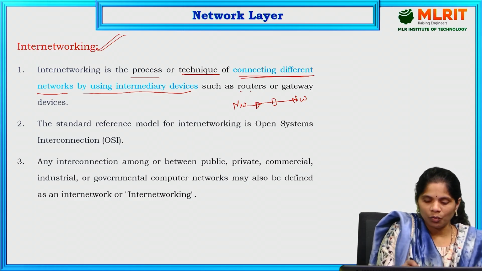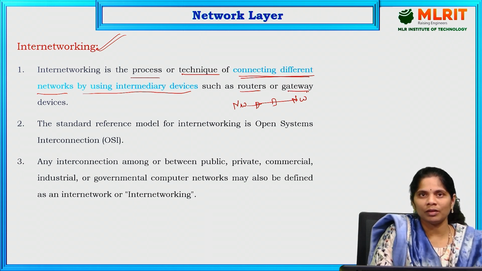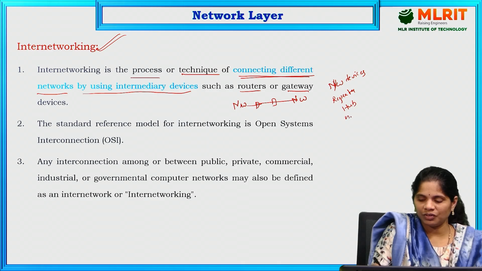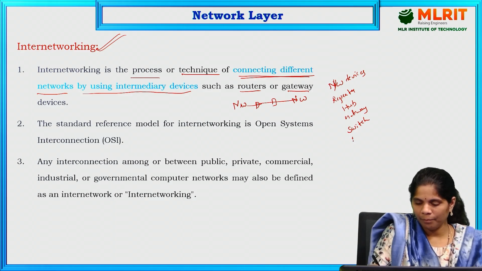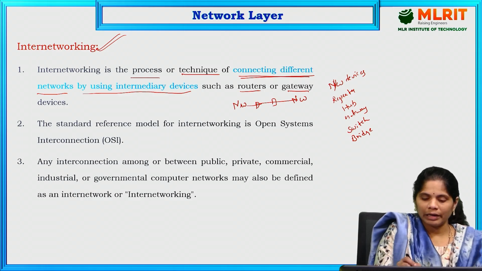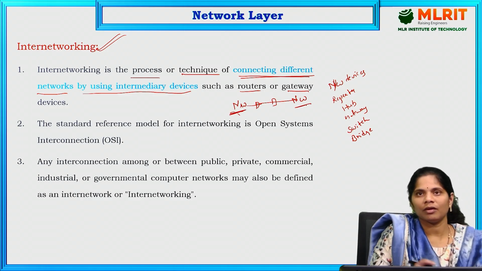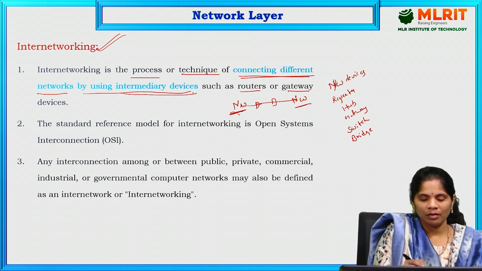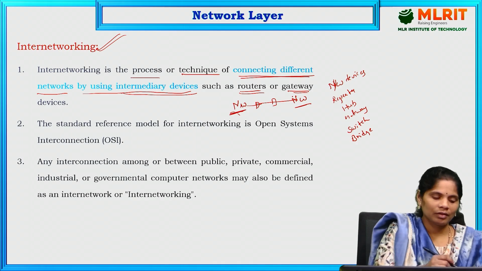Such devices include routers, gateways, repeaters, hubs, all of which are there. In network devices, we already discussed the different devices. What are the different devices? Repeater, hub, gateway, switch, bridge. These are the different types of network devices. To connect from one network to another network, we use intermediate devices such as routers, gateways and other devices. That is nothing but internetworking.